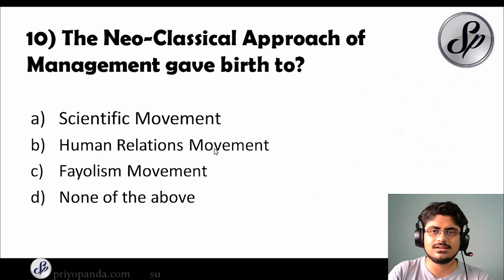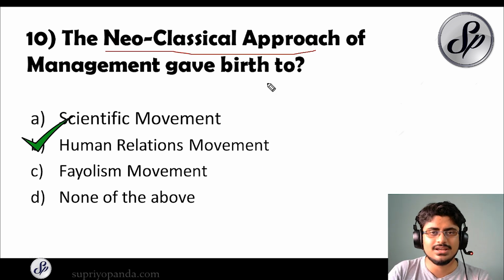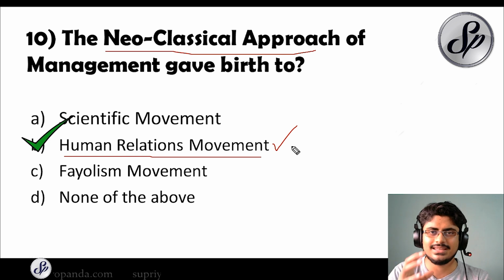The neoclassical approach of management gave birth to what? So the answer is human relations movement. So this is very important, that the neoclassical approach is nothing but the same thing as the human relations movement. So these kinds of movements had a breakaway from the scientific movement.